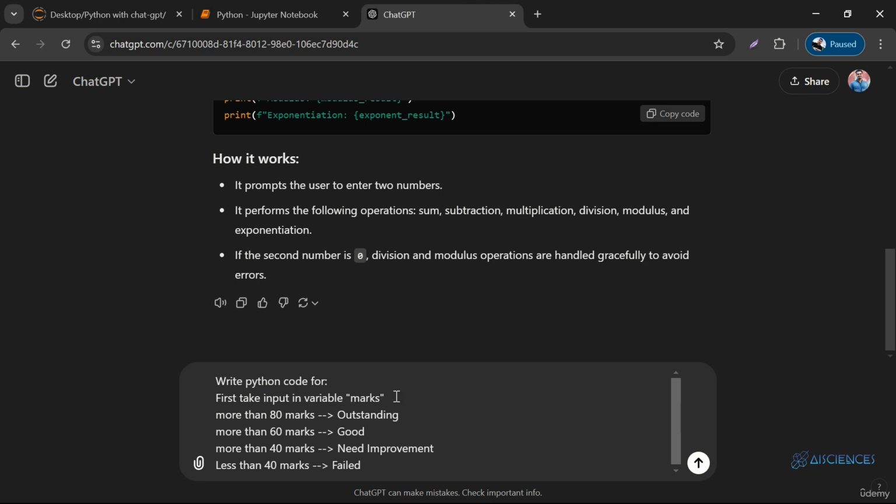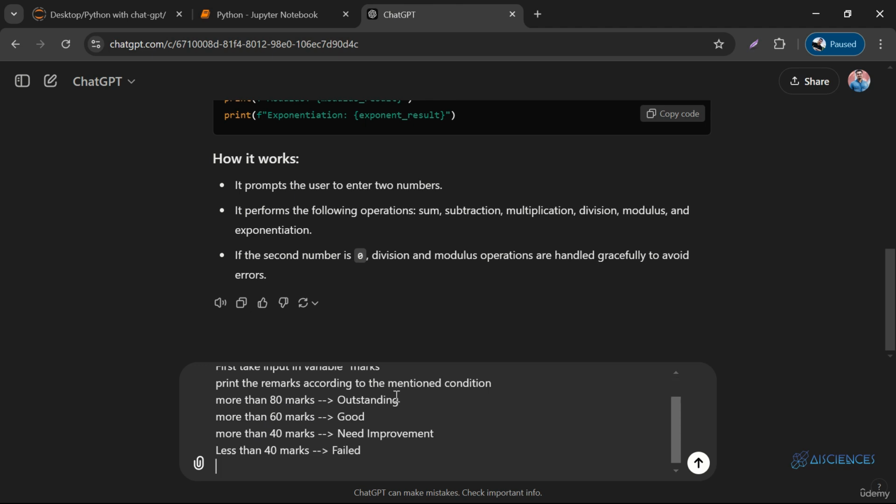And then I'll say if marks, okay, I'll particularly write print the remarks according to the mentioned conditions. Oh, yeah, like this. One more thing.